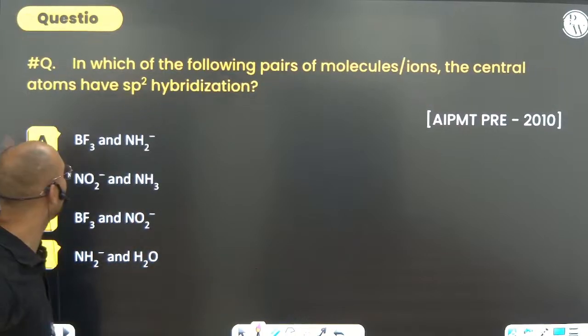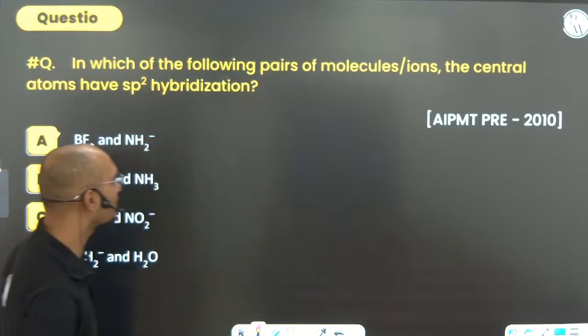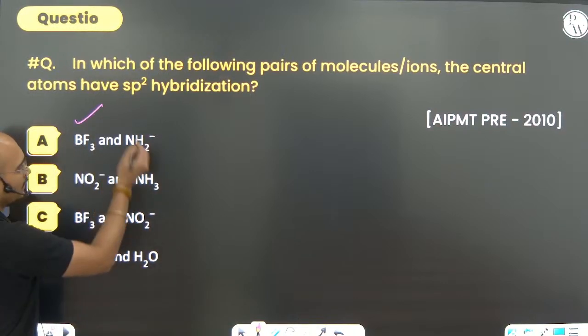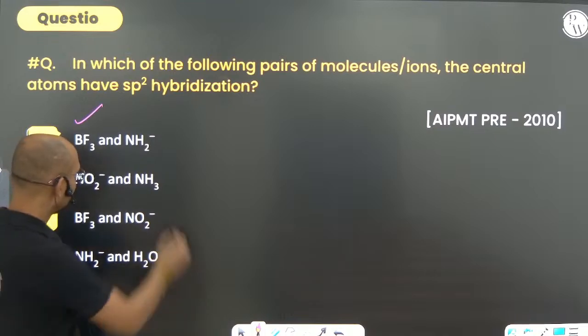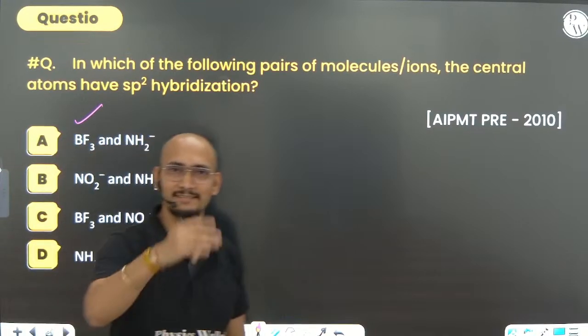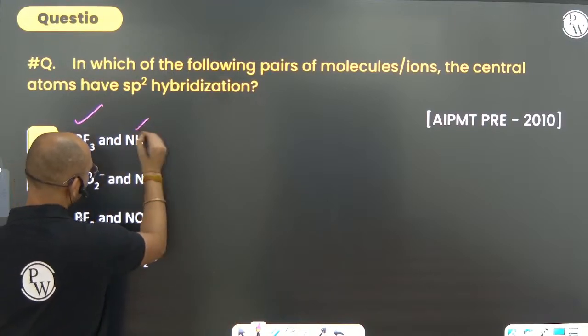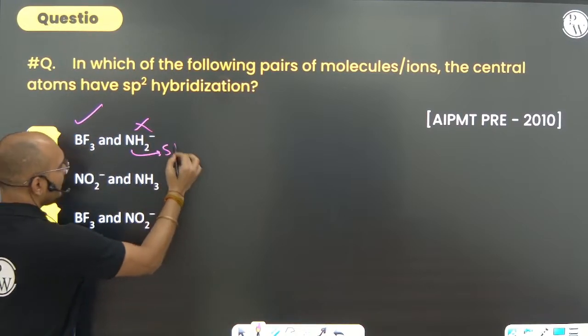All others are sp3d. In which of the following pairs of the molecules or ions does the central atom have sp2 hybridization? BF3, right, absolutely correct. NH2 minus, nitrogen being 5. 5 plus 1, 6. Hydrogen 2 more came. 6 plus 2, 8. It is not sp2. It is sp3.